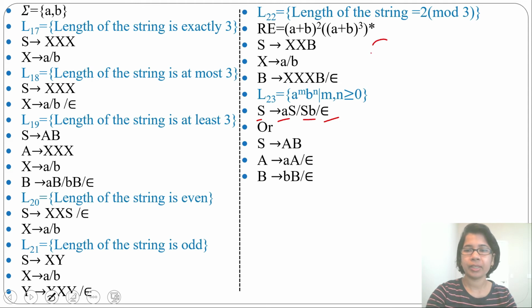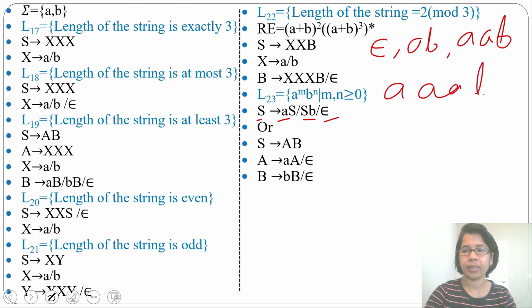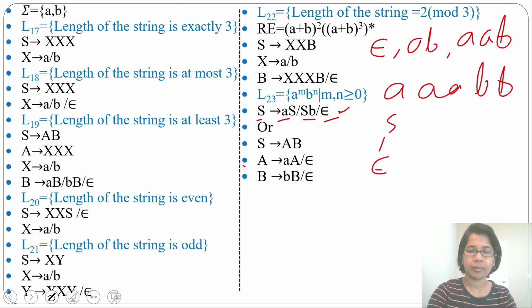From this grammar, you can generate epsilon. Then you can generate ab. You can generate b. Any number of a followed by any number of b. How will we generate epsilon from this grammar? From S you can simply derive epsilon. Now from this grammar, how will we generate it? From S you can derive A, then B. From A you can derive epsilon. From B you can derive epsilon.